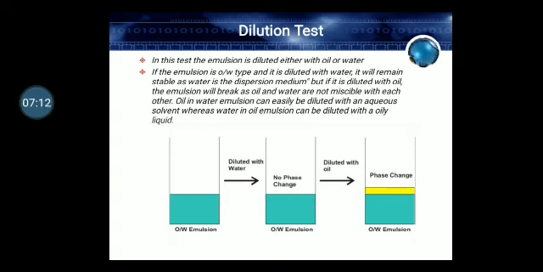Therefore, it is an OW type of emulsion as your external phase is water. But if you add oil, then that oil does not get miscible with these phases. Therefore, two different layers can be seen here.